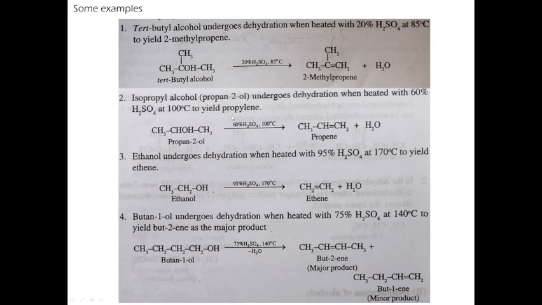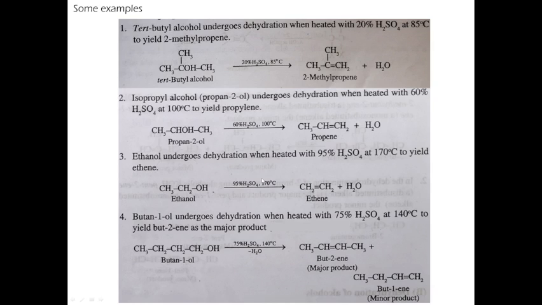And if you take a primary alcohol like ethanol, CH3CH2OH, we have to use 95% sulfuric acid. Very highly concentrated sulfuric acid has to be used, and also the temperature is 170 degrees centigrade. So drastic reaction conditions have to be given if you use a primary alcohol for the dehydration reaction. Then we get ethene or ethylene here. Okay, so when you look at this, the tertiary will react more easily and fast as compared to secondary and primary.